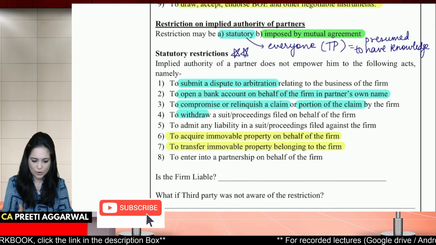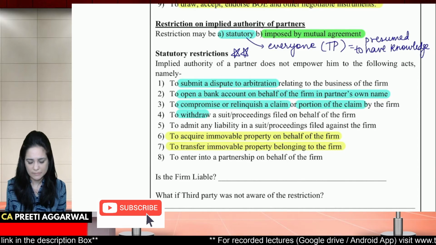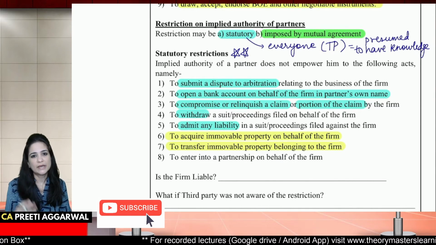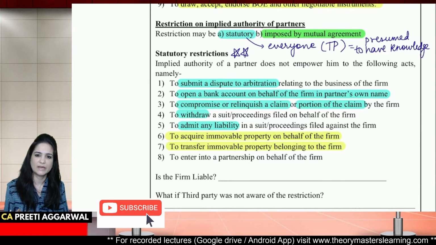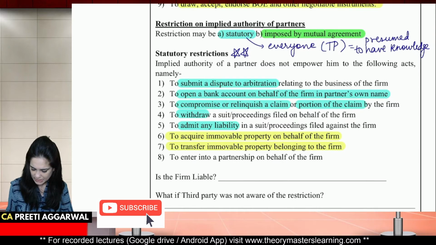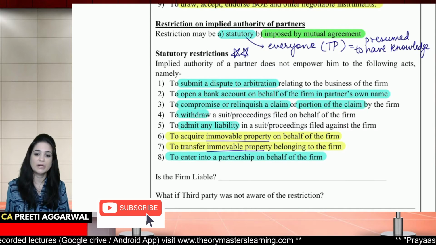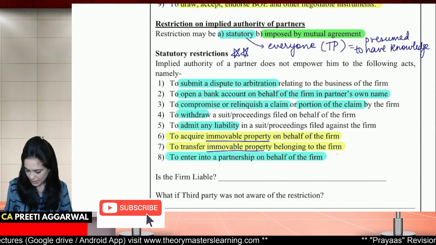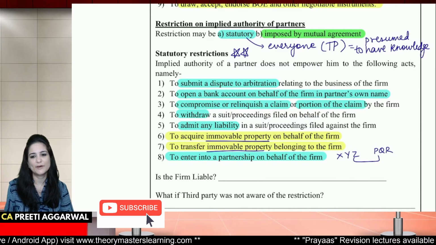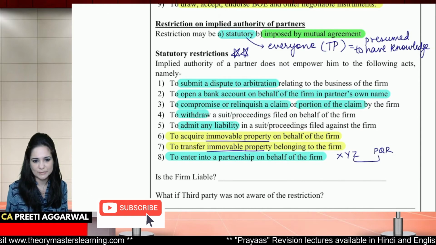I cannot withdraw a case filed by or on behalf of the firm. I need to consult the other partners. I cannot admit a liability. I cannot agree to pay a liability in a suit proceedings filed against the firm. I cannot buy or sell immovable property except with the consent of the other partners. I cannot enter into partnership on behalf of the firm. For example, if X, Y, Z are partners, I cannot tell them, okay, now these two firms will carry on business together in partnership. No, alone as a partner, I cannot take that decision.